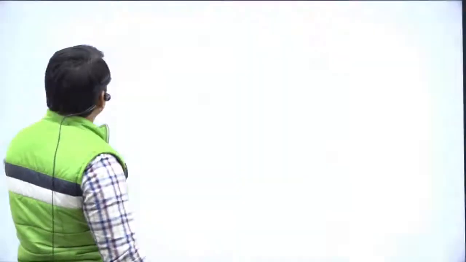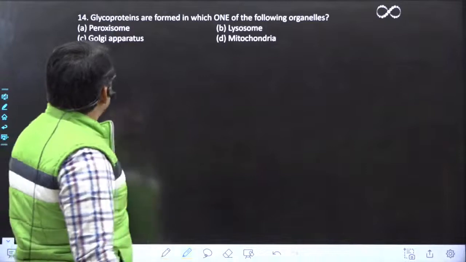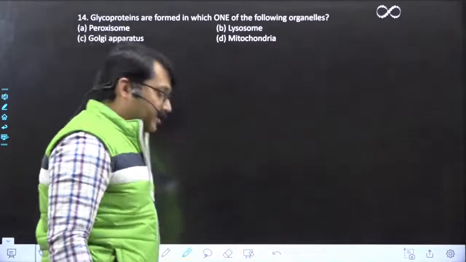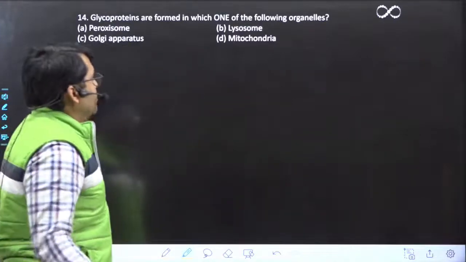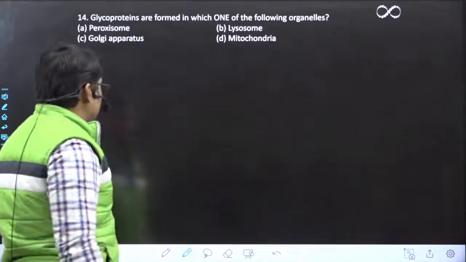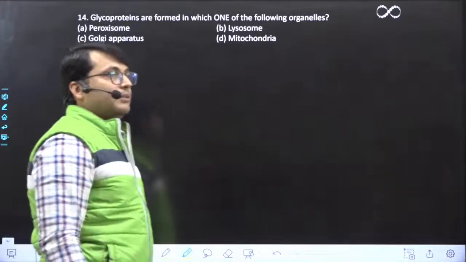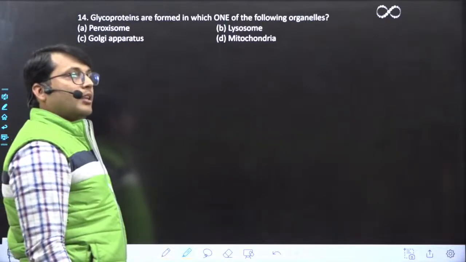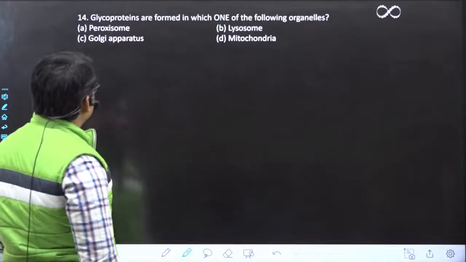Okay, so let's move to question number 14. Now, this question says, glycoproteins are formed in which one of the following organelles? Okay, glycoproteins are formed in which one of the following organelles? The options are peroxisomes, lysosomes, Golgi apparatus, or mitochondria. What should be the correct answer here? Akhil is saying C. What about others?